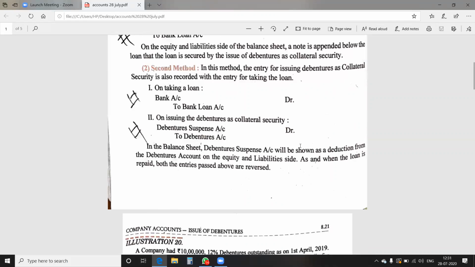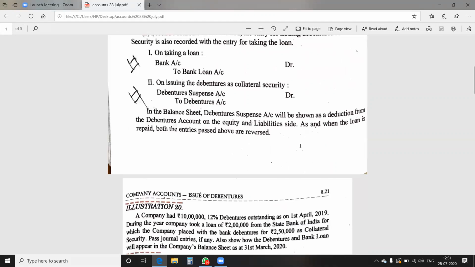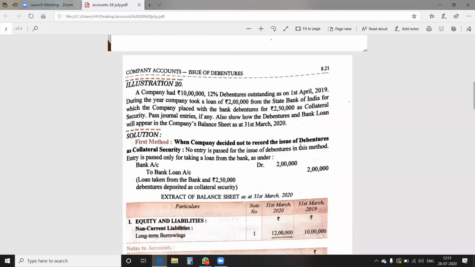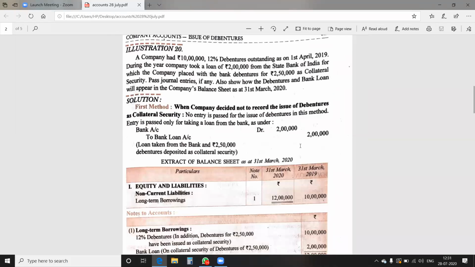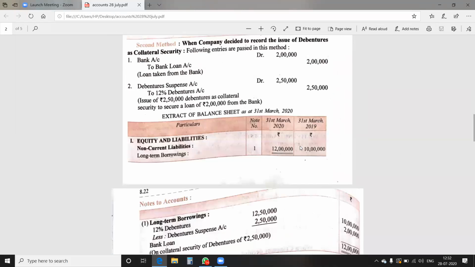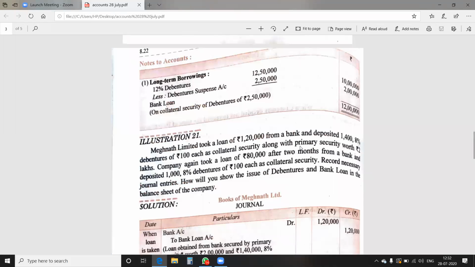Then we did illustration number 20, in which you came to know how the entries are to be done, as in this case the debentures are issued to the company. In the next illustration, we came to know the loan has been taken twice in a year.